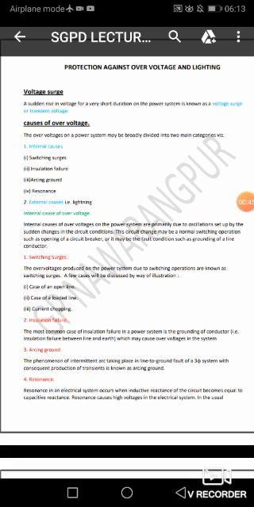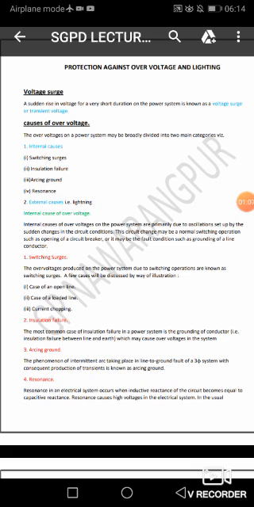Then there are so many causes of over voltage. First of all, we will study what are the causes. There are two types of causes mainly: one is internal causes and second is external causes. Internal causes are of the following four types: switching surges, insulation failure, arcing ground, and resonance.